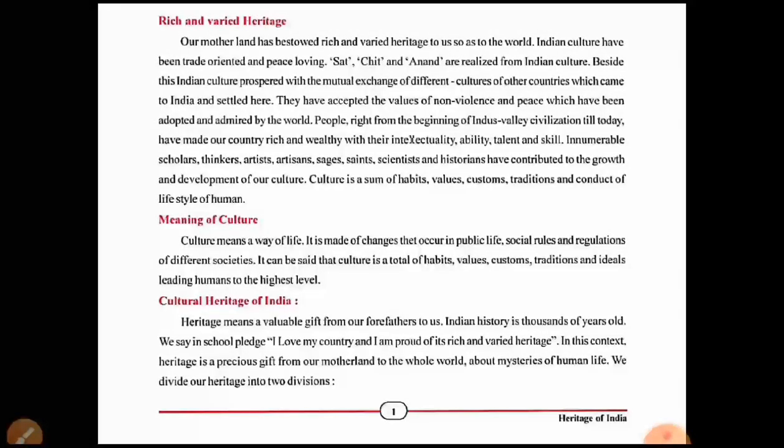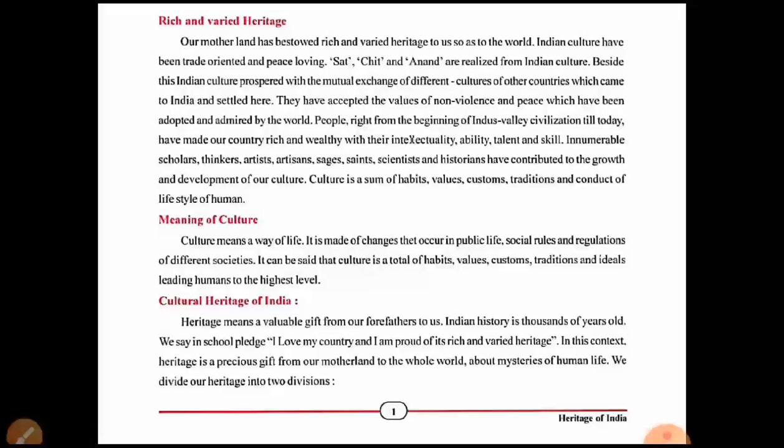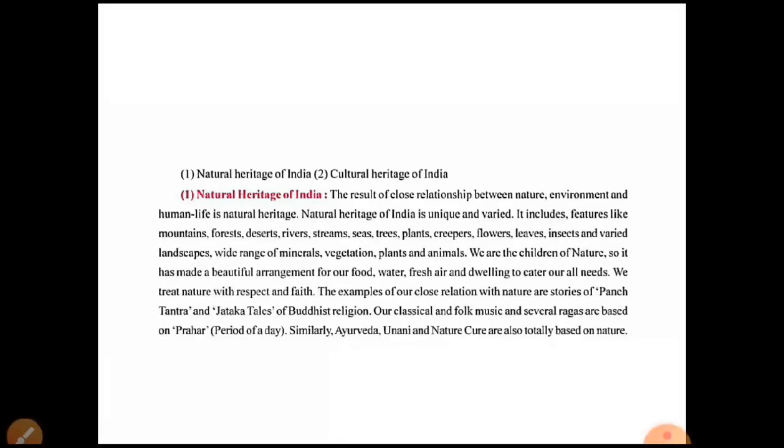Okay, we'll go to the next two divisions. The first one is natural heritage and the second one is cultural heritage. The first one, natural heritage of India, and the second one is cultural heritage of India. Okay, so we'll start with the natural heritage of India.